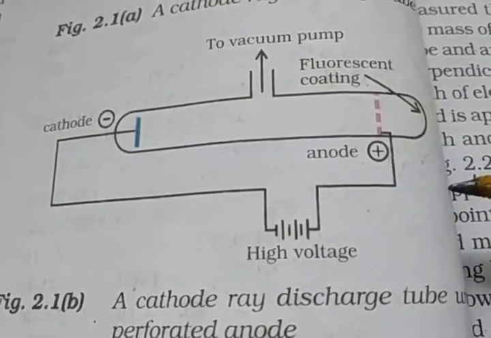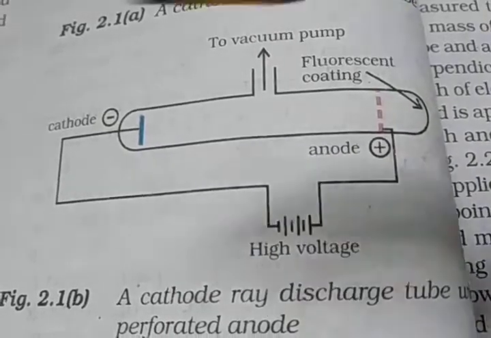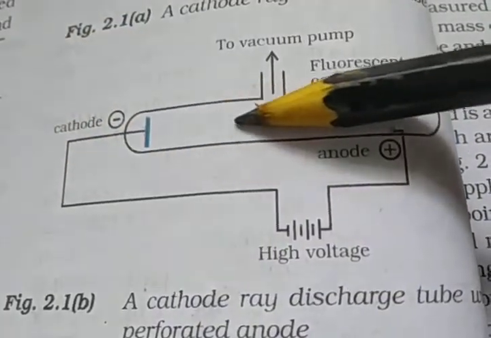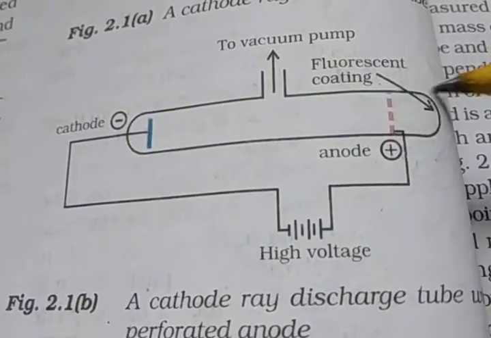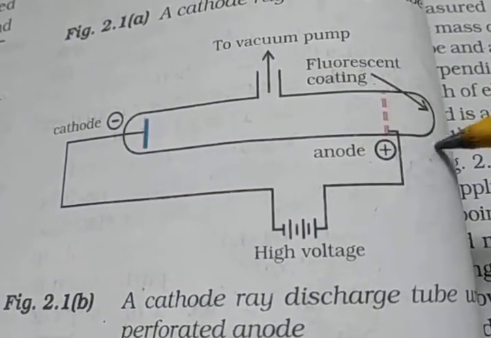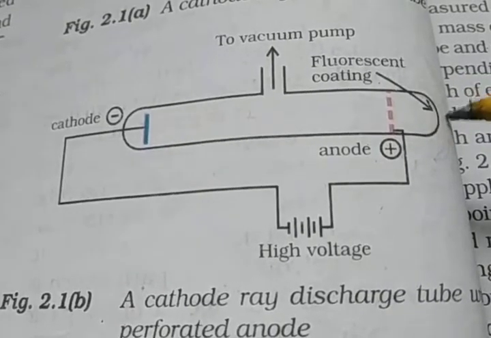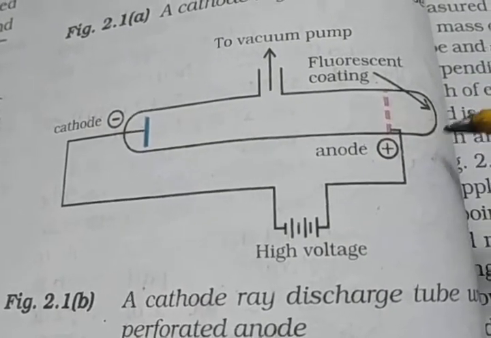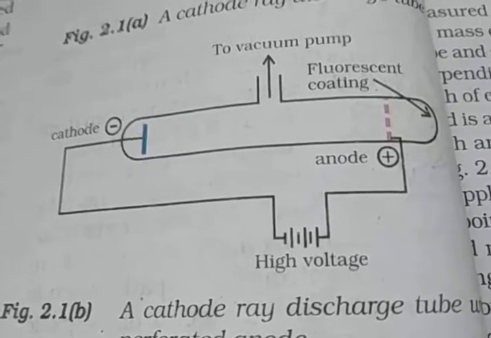When these rays pass through the anode and first strike the zinc sulfide, a bright spot is developed on the coating.